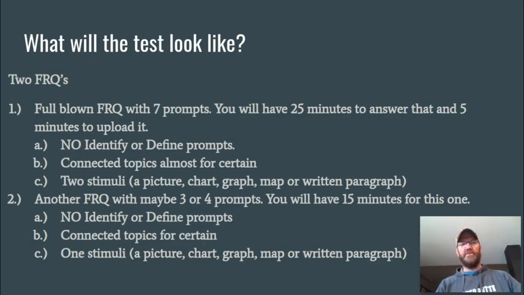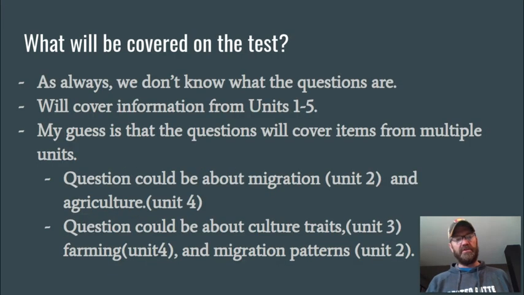What will the test look like? It'll be two FRQs. The first one is a full-blown FRQ, like you've been practicing with the 7 prompts. There'll be 2 stimuli to go with that, like a picture and a chart, or maybe a graph, some kind of map, a written paragraph, and there'll be connected topics in there for sure. There will be no prompts that say identify or define, so you can't just look them up to get those points. That's one FRQ, 25 minutes for that, and then you have 5 minutes to upload it. Then there'll be another one that you have 15 minutes to complete with maybe 3 or 4 prompts, probably 3. I'll talk more about the connected topics in just a minute.